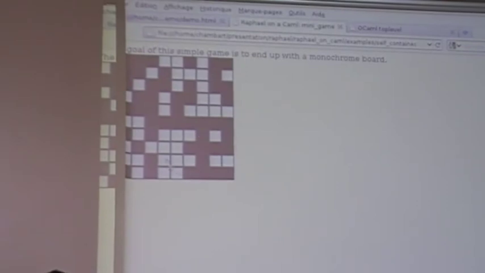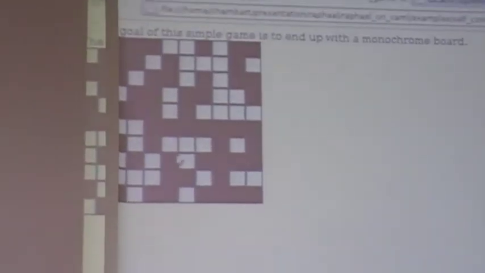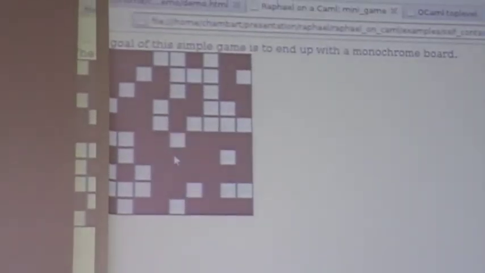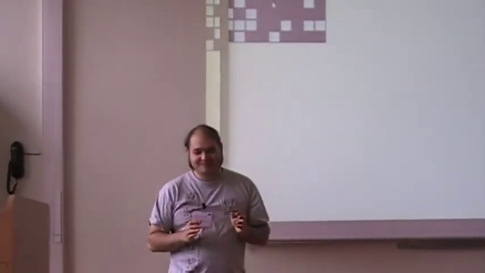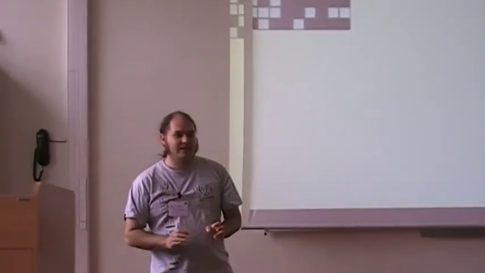And so we end up with a game in just a few lines of code. You can test it. It's on GitHub if you want to download it and skip all the other talks. So here it is. The last part is that this is cool. You can do things easily. You don't have to write JavaScript at all.